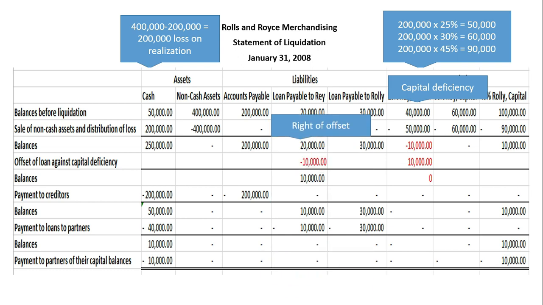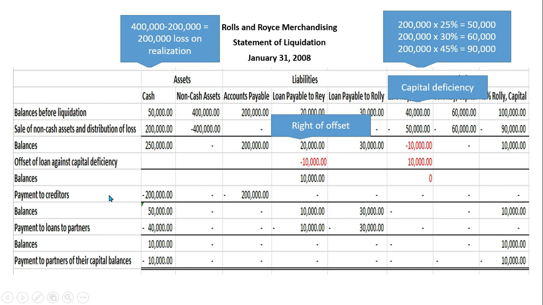The partnership has a loan payable to Ray amounting to 20,000, and his capital deficiency is only 10,000. We will apply the right of offset, and there will be a remaining loan payable to Ray of 10,000. So there is a zero balance on Ray's capital balance.